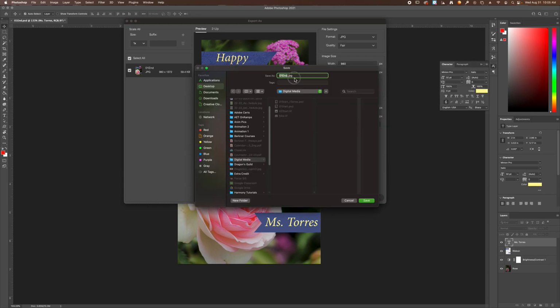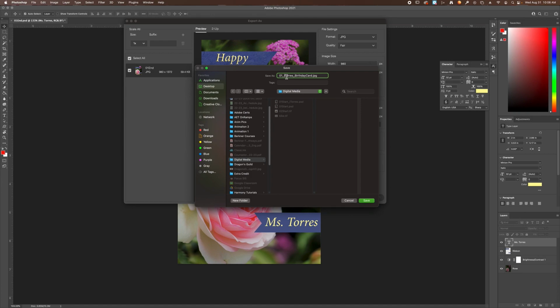So I'm gonna do 01, and then 01 underscore your first and last name. So I'm going to do my first initial and last name actually. And then we're going to name it birthday card.